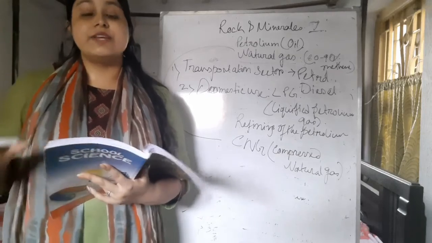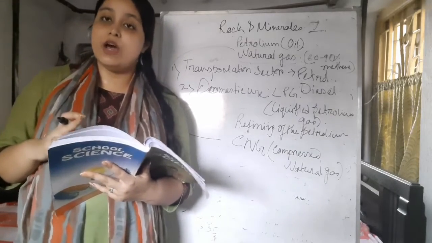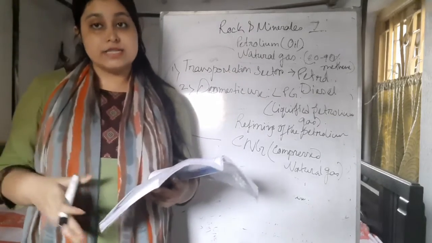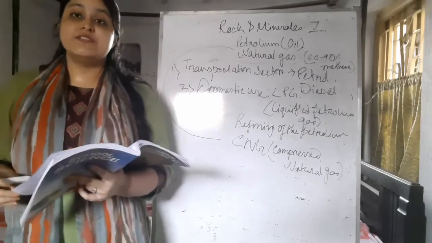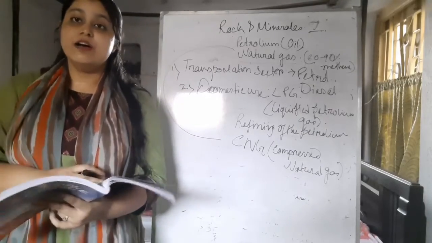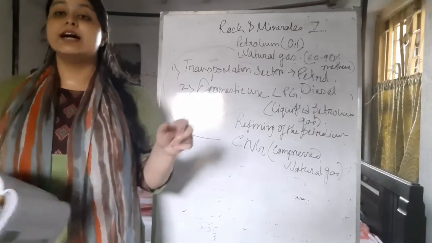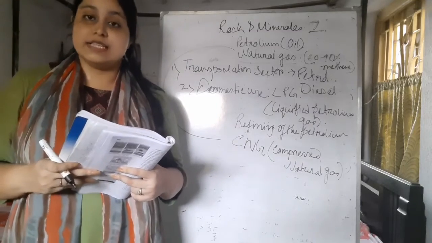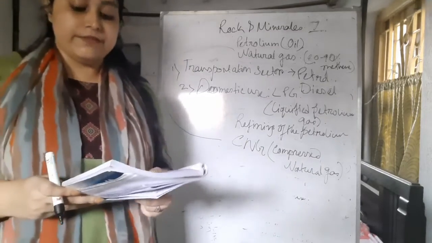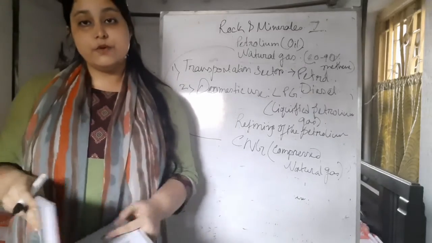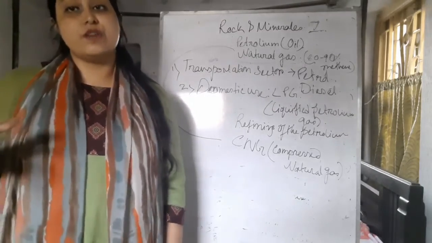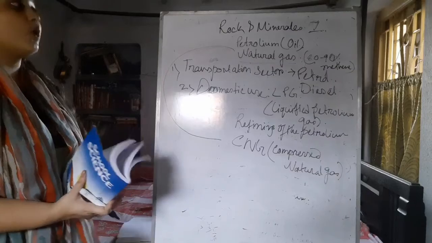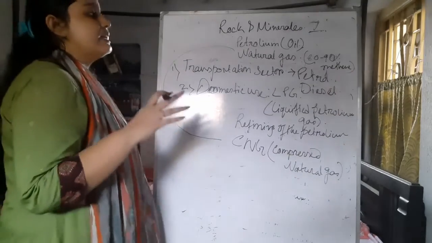Next we learned about alloys. What are alloys? A mixture of metals and non-metals. Then we learned about fossils, the plants and animals which are embedded in the sedimentation of the earth. Next we learned about fossil fuels, how fossils can be used as fuel. And finally we discussed the uses of fossil fuels and their different types: first coal, then petroleum and natural gases.